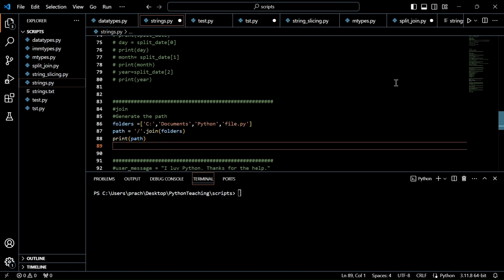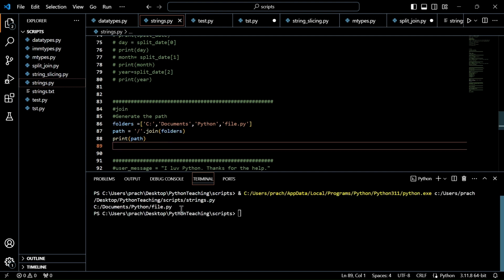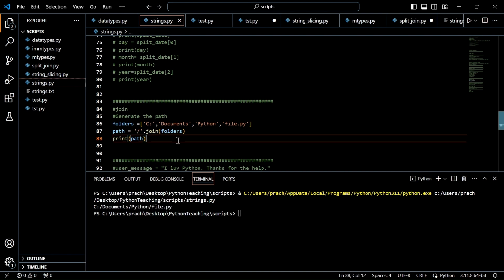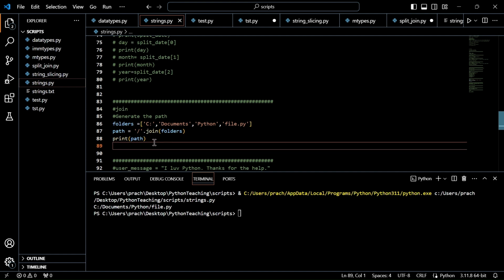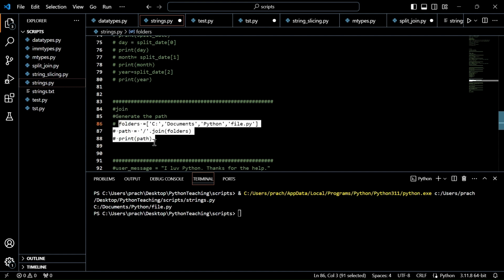Let's run this. See, the output you got is c colon slash documents slash python slash file.py. This is a very useful function. A lot of times you will get a requirement to join multiple elements, so please remember this function, it's very important.